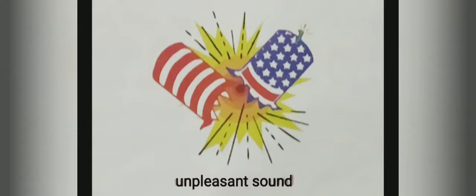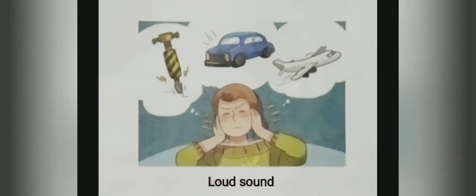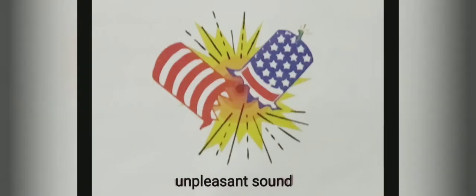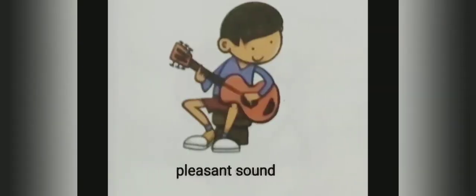Okay, now I am going to show the types of sound pictures again here. This is unpleasant sound, this is loud sound, soft sound. Okay, one more remains, right? Soft sound, loud sound, unpleasant sound, and pleasant sound. Okay, so these are the types of sounds.